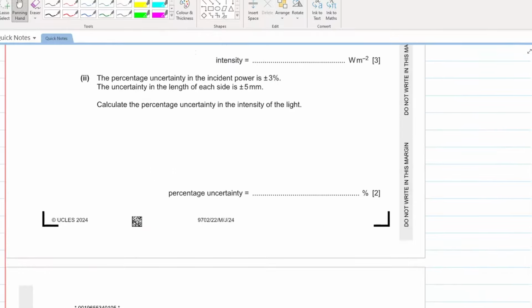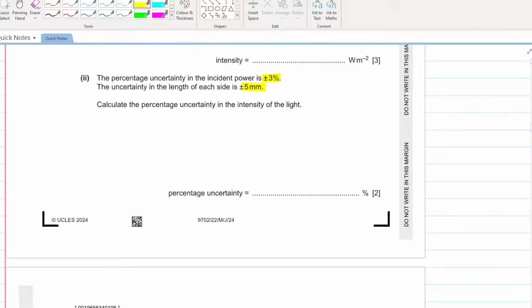The percentage uncertainty in the incident power is this. The percentage uncertainty in the length of each side is plus minus 5 millimeter. You have to calculate the percentage uncertainty in the intensity of light. Beta, first of all what do we do? First of all, we calculate the percentage uncertainty.